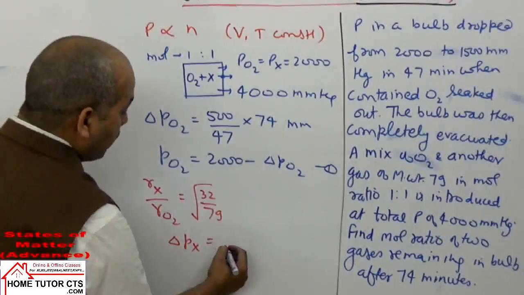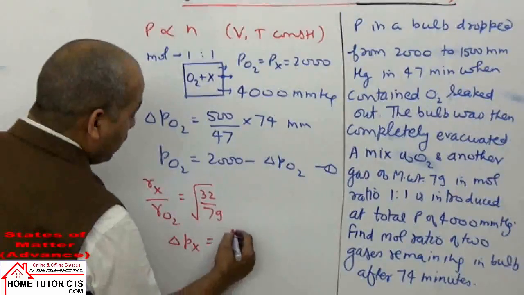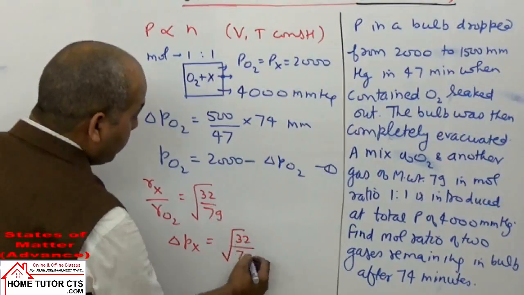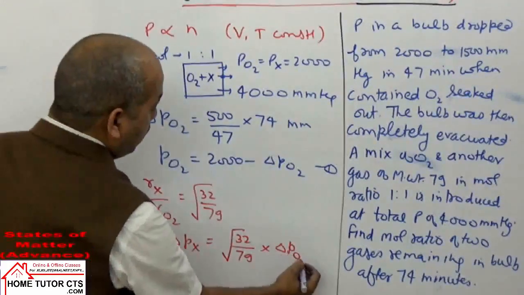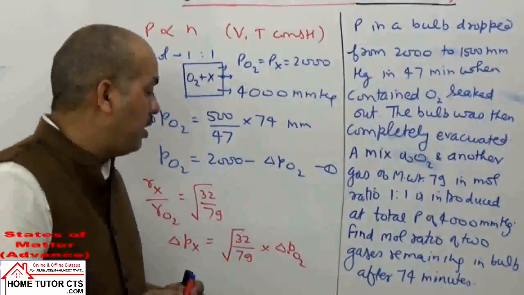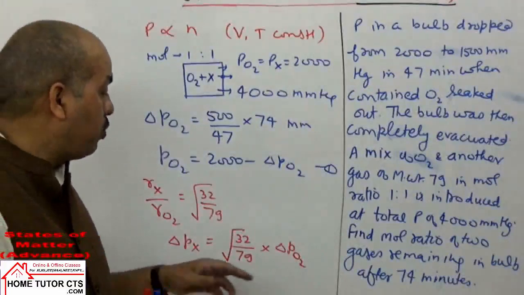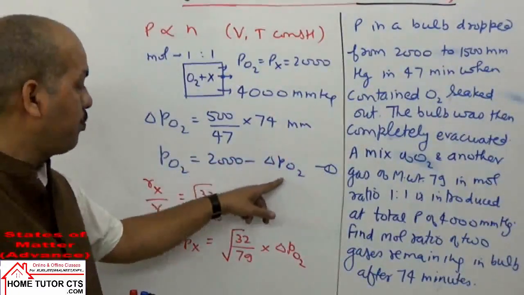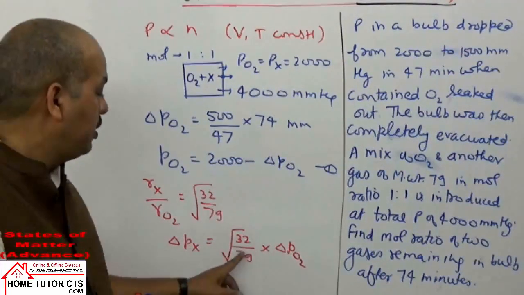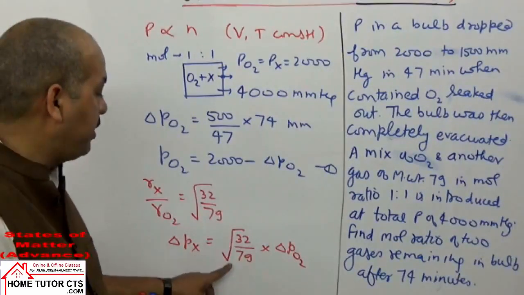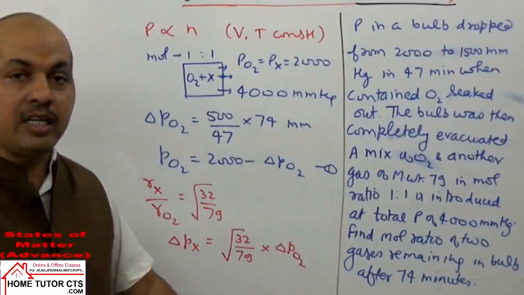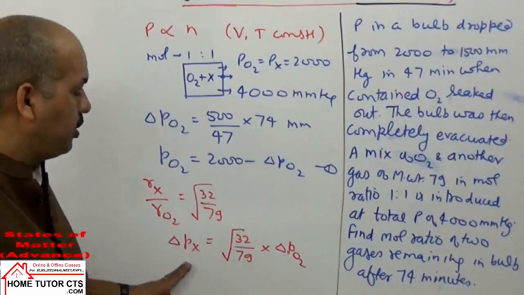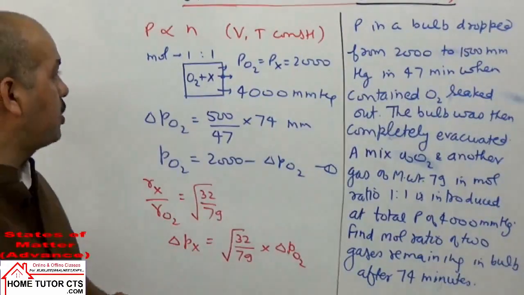It can be taken as root of 32 by 79 into delta P of O2. Means in same time interval, when the O2 gas effused out this much, X will effuse out root of 32 by 79 into delta P O2. From here we can get delta Px in this case. समझ आ रहा है delta Px का expression.